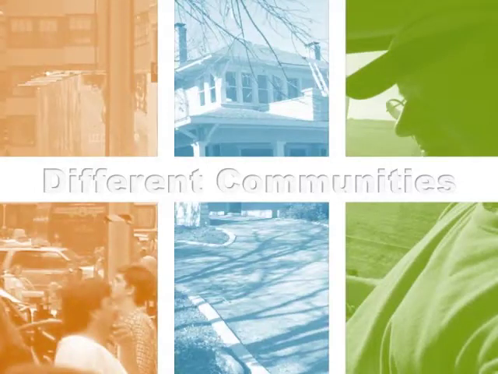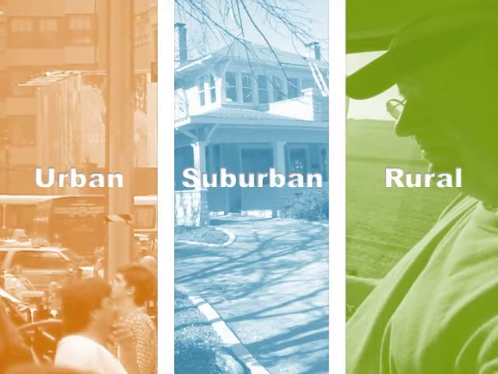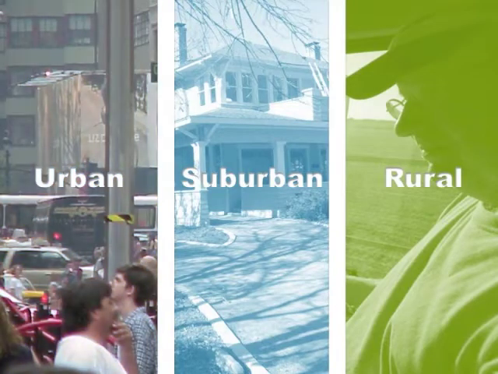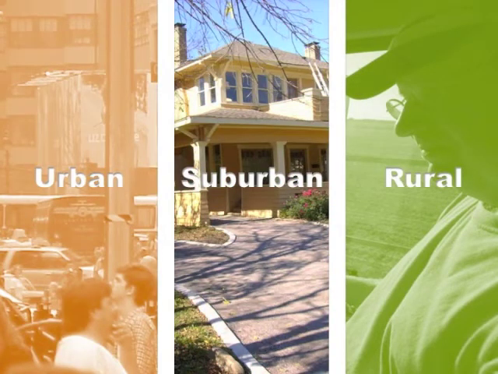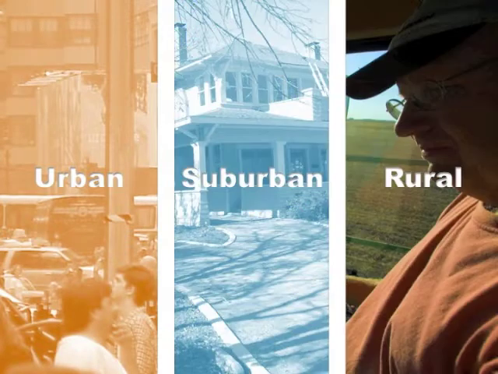This is a movie about the three different types of communities where people live: urban, suburban, and rural communities. These places are special in different ways, and these differences change how people live in them.